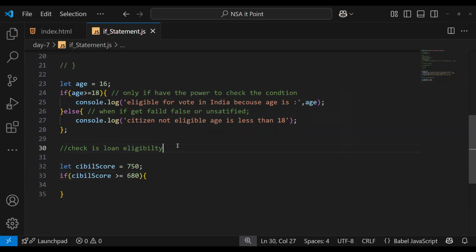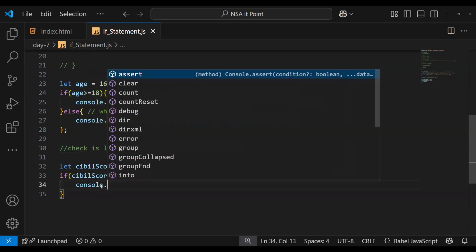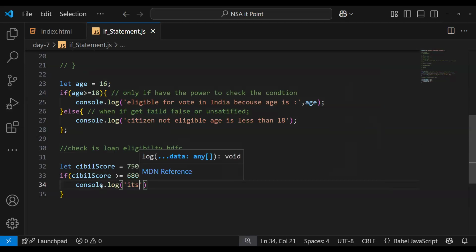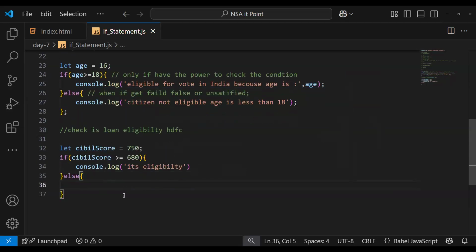Let's make the example for HDFC. So console.log, it's eligible, and if it doesn't fulfill the condition, it's not eligible. Correct. Let's see.